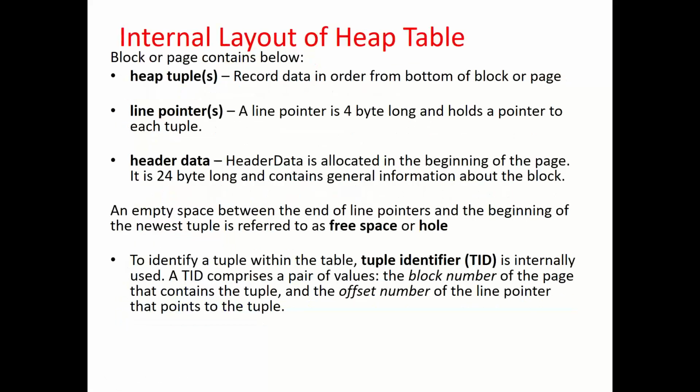Now each block can contain heap tuples, line pointers, and header data. This is the internal layout of a table. It is divided into tuples, the heap tuples, which contain the actual data, and pointers from the header data. The header data contains the information, like an address.